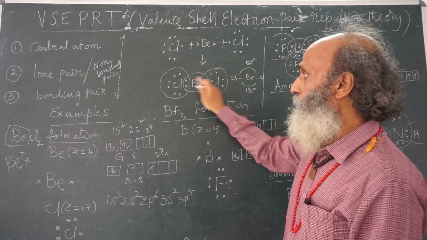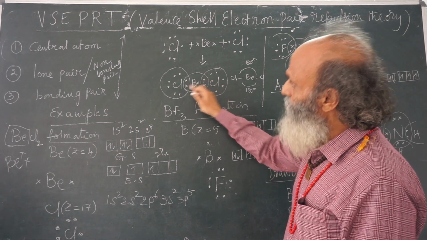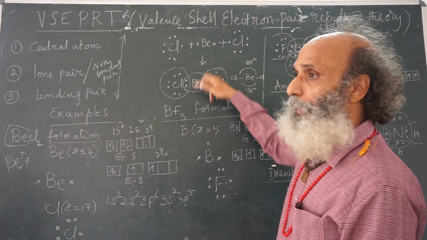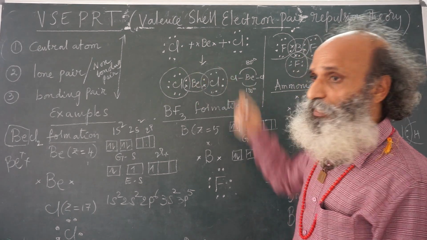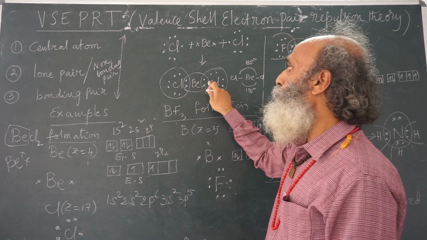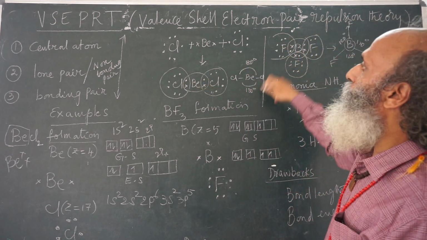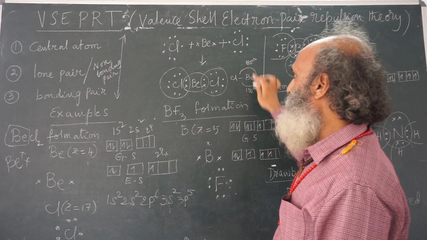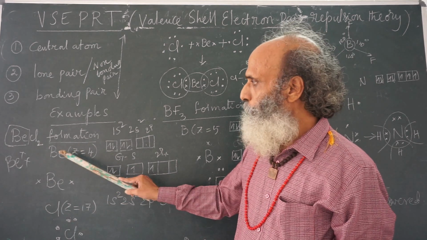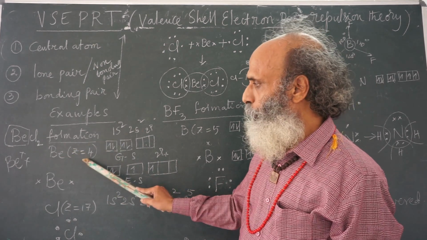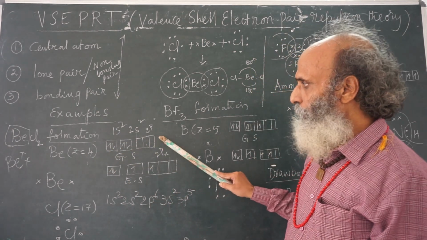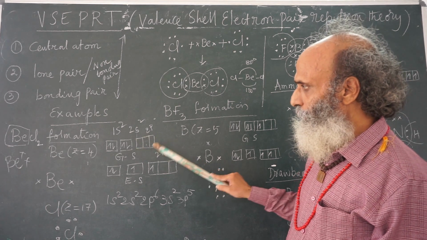Now in a bonding pair, they share the space equally because there is no advantage. If it is a non-bonding pair, then unequal sharing happens. But this is a bonding pair. Therefore, 2 bonding pairs share the space around beryllium equally, and so the bond angle will be 180 degrees. I repeat once again, try to understand this. Beryllium atomic number is 4. So, configuration is 1s2, 2s2. The 2p sublevel is empty.